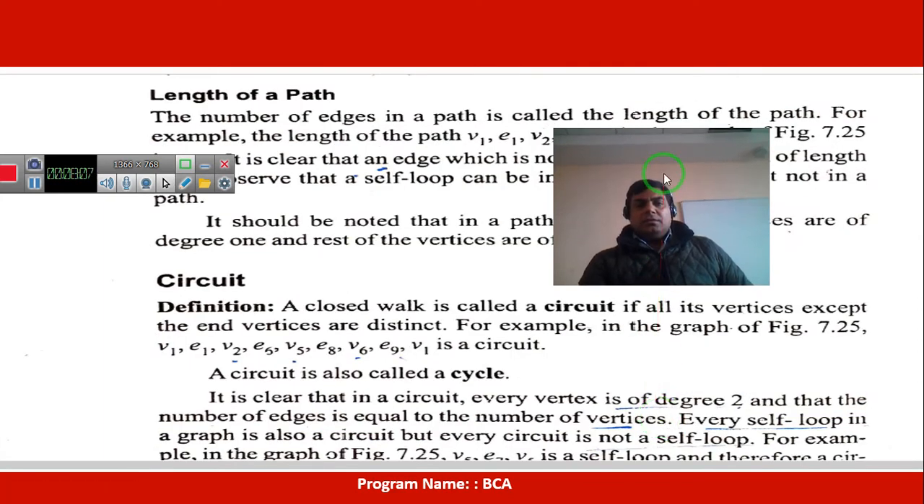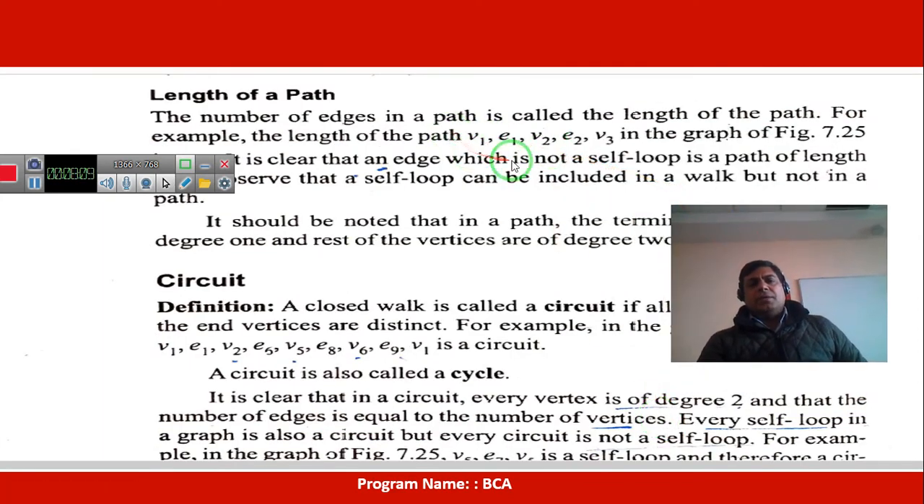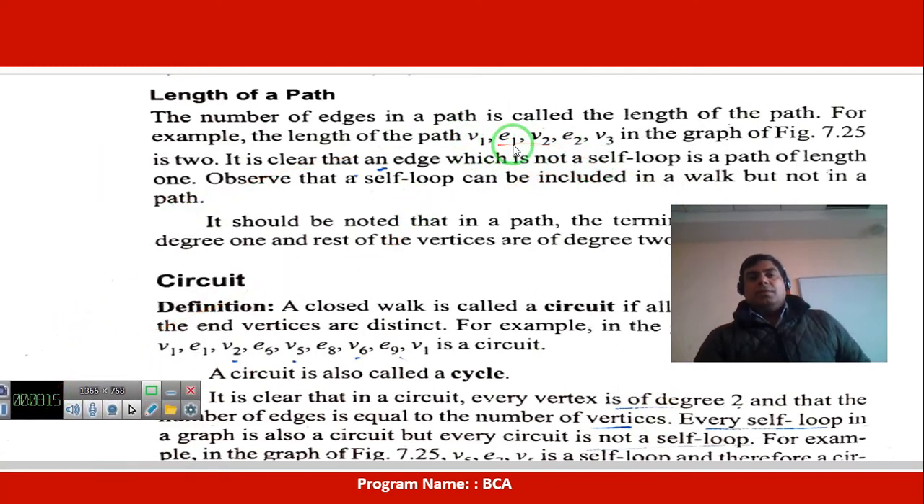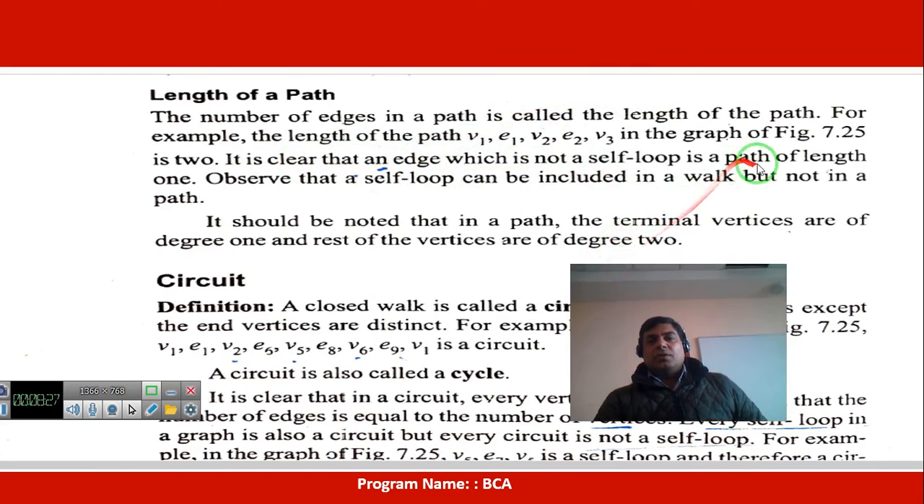But in the diagram, b1 e1 b2 e2 and b3 in a graph, in the 7.25 is 2. It is clear that an edge which is not a self loop is a path of length 1. b1 e1 b2 e2 and b3 is a path of length 2.